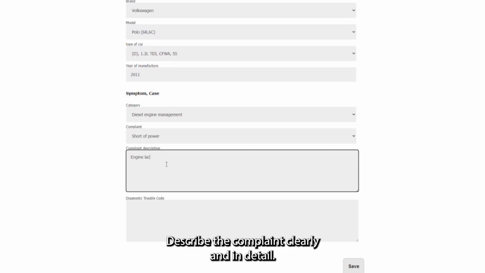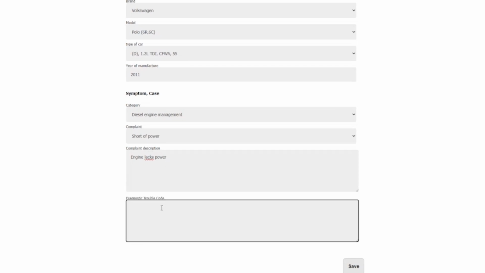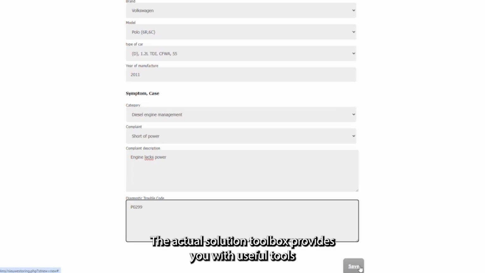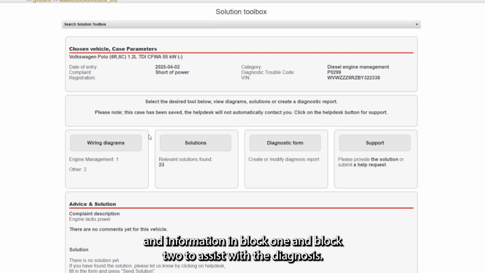Describe the complaint clearly and in detail. The more detailed your description, the faster and more accurately we can assist you. Enter the diagnostic trouble codes. Click on Save. The next screen, the actual Solution Toolbox, provides you with useful tools and information in Block 1